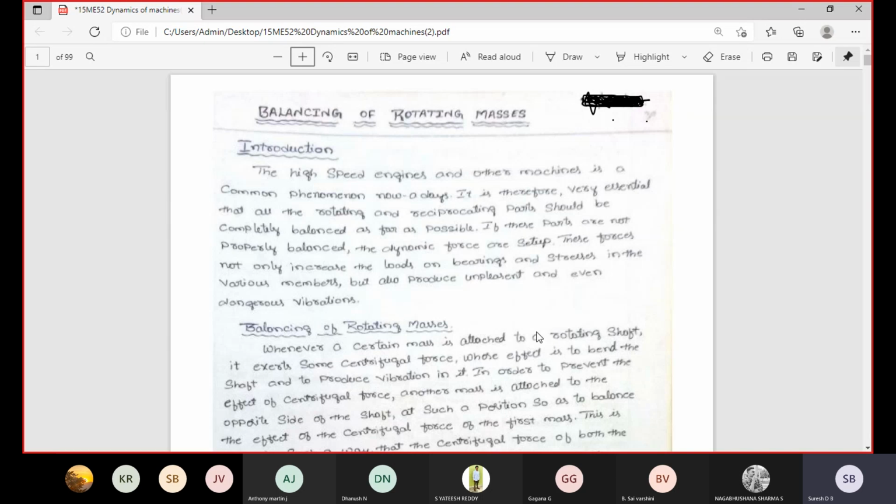Centrifugal force is different; centripetal force is acting on the center axis.